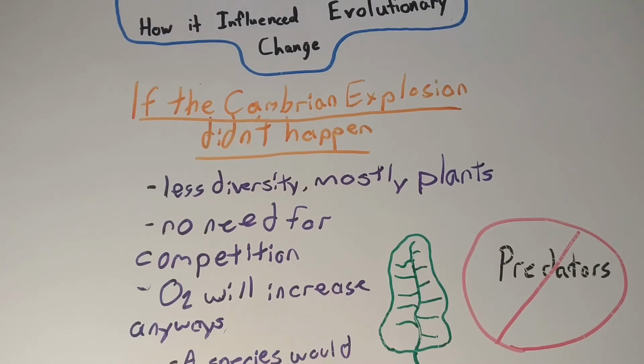If the Cambrian explosion didn't occur, life wouldn't be as diverse. The world would remain mostly of plants because no development of animals, which also means no need for competition, so no need to fight off predators. The oxygen levels, however, would have increased regardless, and the plants would have either needed to adapt to breathing oxygen, or species would have developed to breathe oxygen instead.